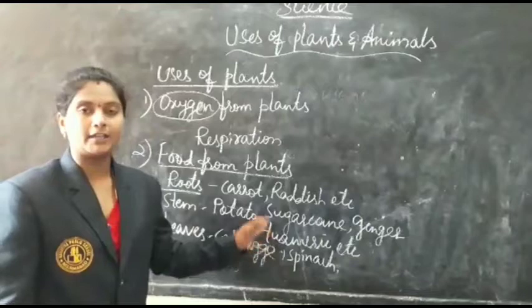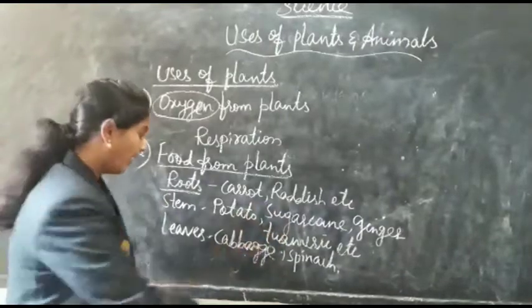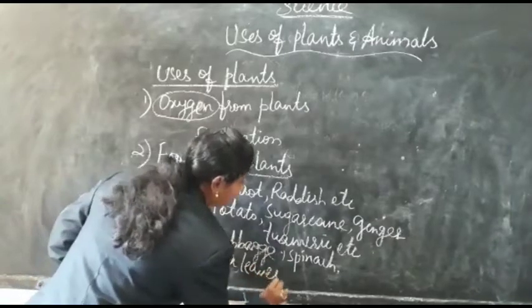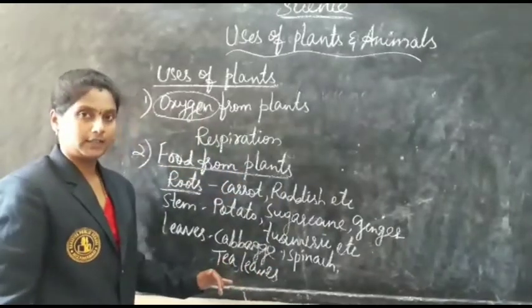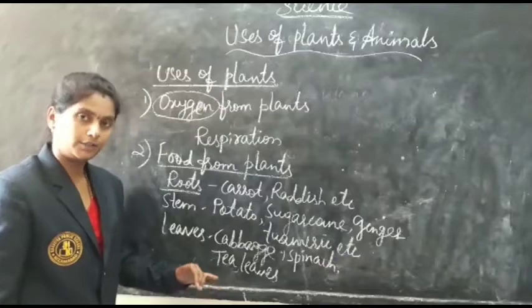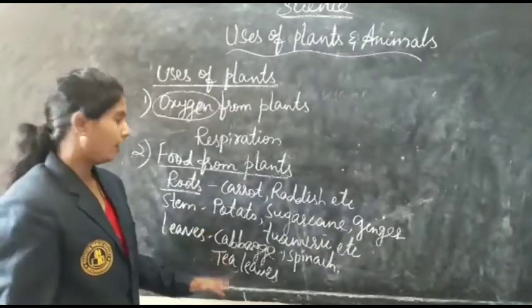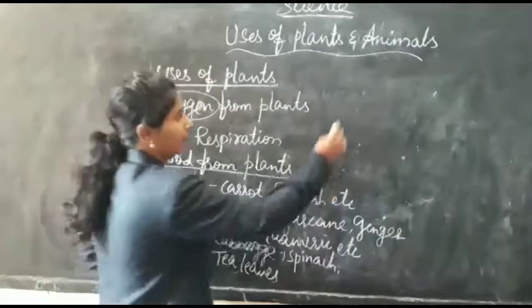Cabbage and spinach we eat by cooking, and also the tea leaves obtained from the tea plants. We use them as tea powder. They are dried and crushed into tea powder, and we use it in the preparation of tea. And next, coming to the fruits.